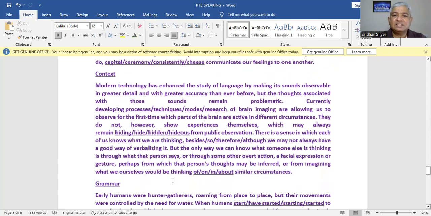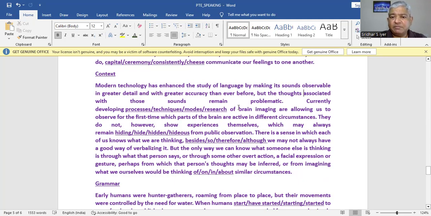Modern technology has enhanced the study of language by making its sounds observable in greater detail and with greater accuracy than ever before, but the thoughts associated with those sounds remain problematic. Currently developing dash, processes, techniques, modes, research of brain.